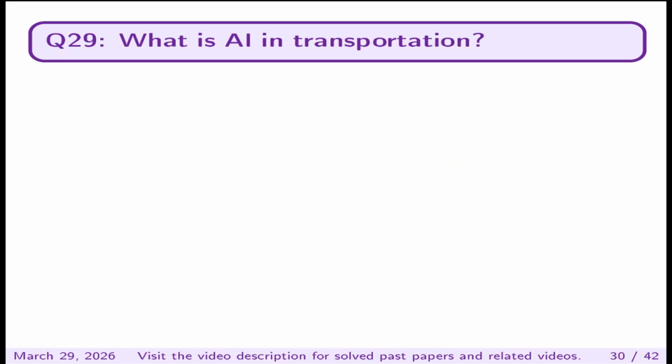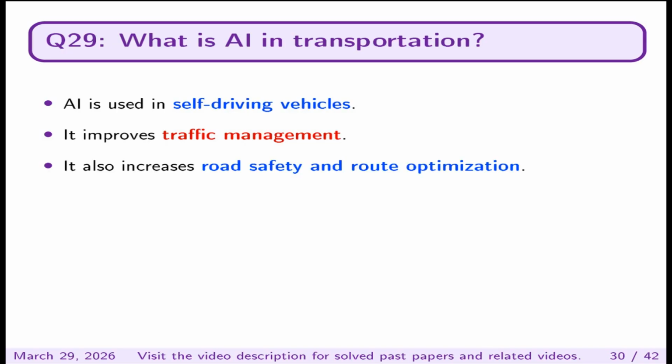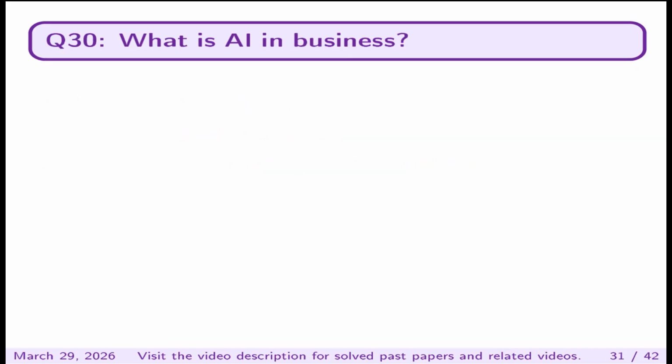What is AI in transportation? AI is used in self-driving vehicles. It improves traffic management. It also increases road safety and route optimization.